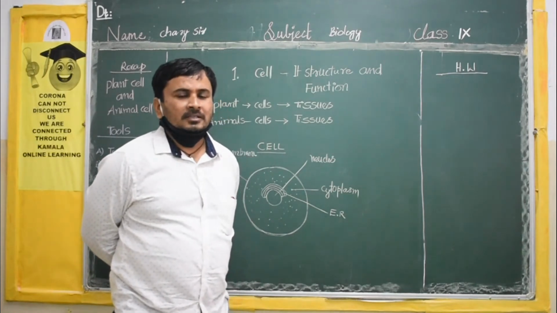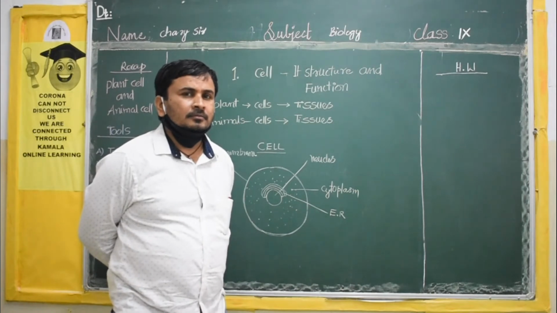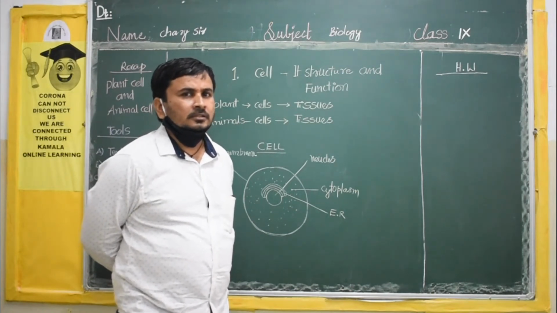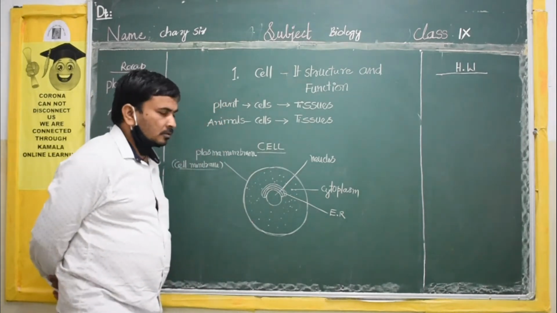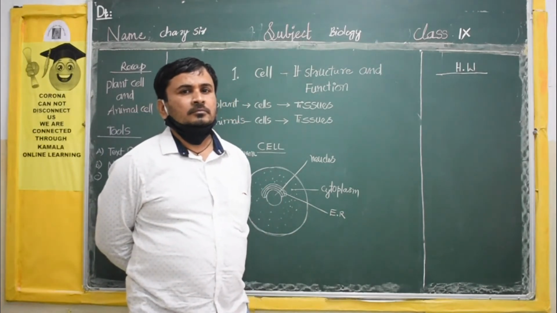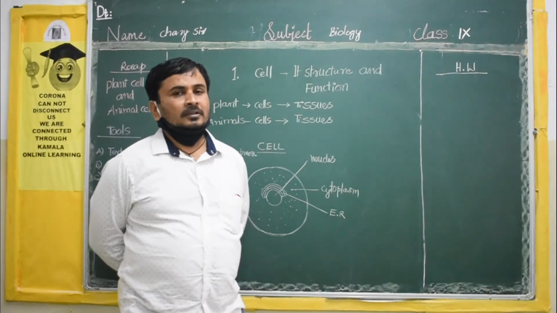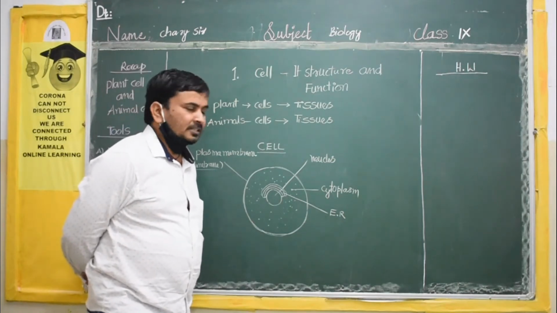In your body, what is the function of the heart? The function of the heart is pumping blood throughout your body. The function of the kidney is to clean your blood. What is the function of the lungs?